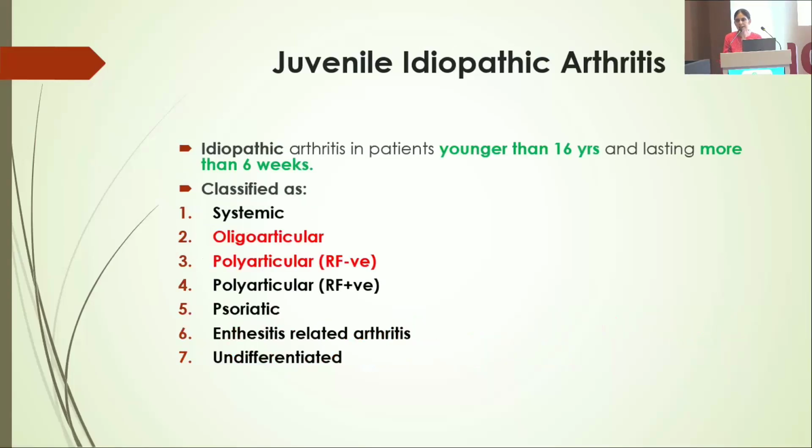Coming to juvenile idiopathic arthritis, a child less than 16 years of age with arthritis lasting more than 6 weeks, we classify into 7 subtypes, but of importance to ophthalmologists are oligoarticular and RF negative polyarticular.